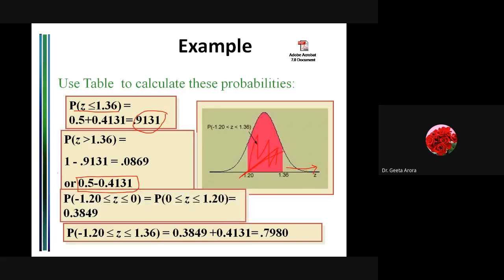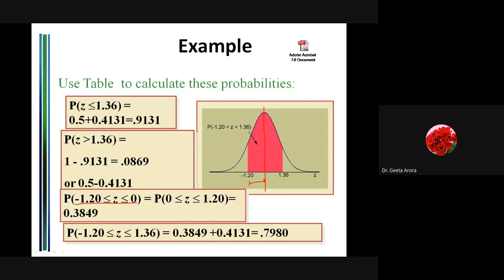So this is the third part. Actually, might be the fourth part is shown earlier because the animation is not there. Let's see this part. Here we are saying the area from minus 1.2 to 0, correct? If we have the symmetric line in between, we talk about the area from minus 1.2, from a negative to 0. Obviously it can be written from the table itself that it is the area from 0 to 1.2 because it is symmetric. So there is no question of getting a negative value. So it is from 0 to 1.2, whatever the area is, it's written over here,